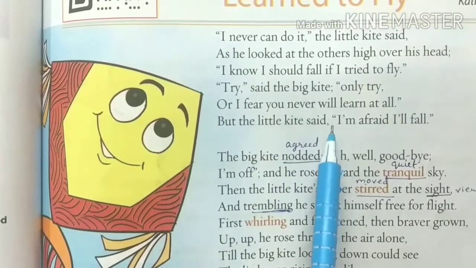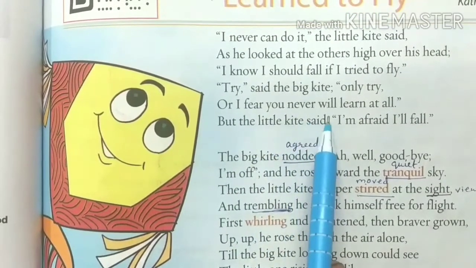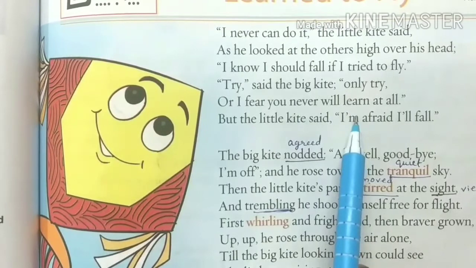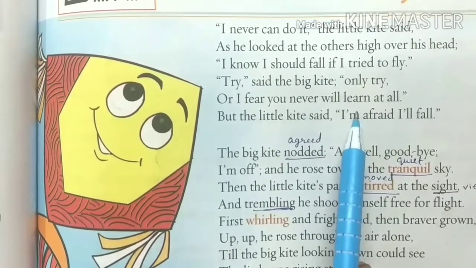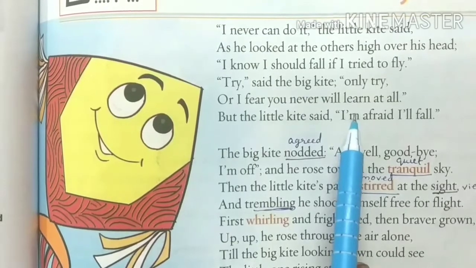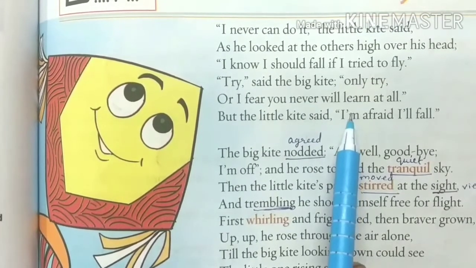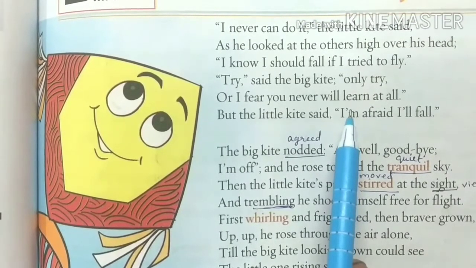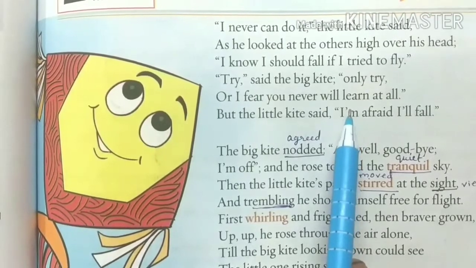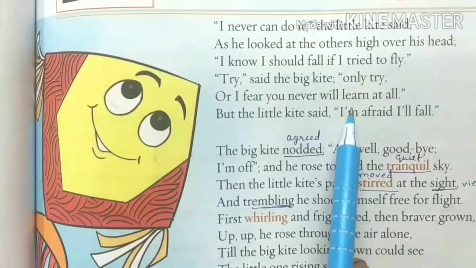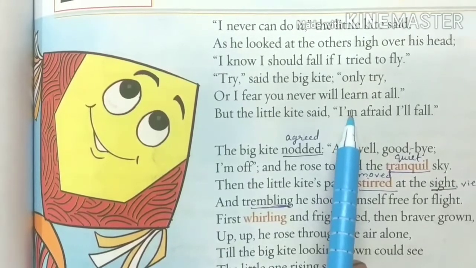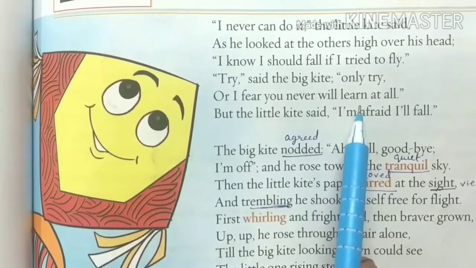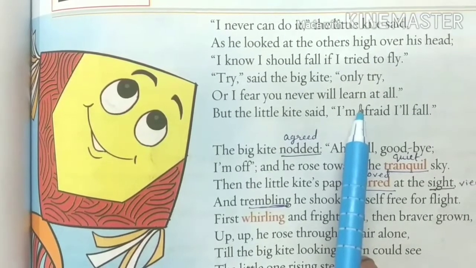"Or I fear you never will learn at all." The big kite here has a different kind of fear. He says to the small kite that if you never try to fly, I fear that you will never learn at all. This line shows that if we do not make an attempt in our life, if we do not make any attempt to do something, then we will never be able to achieve our goal.